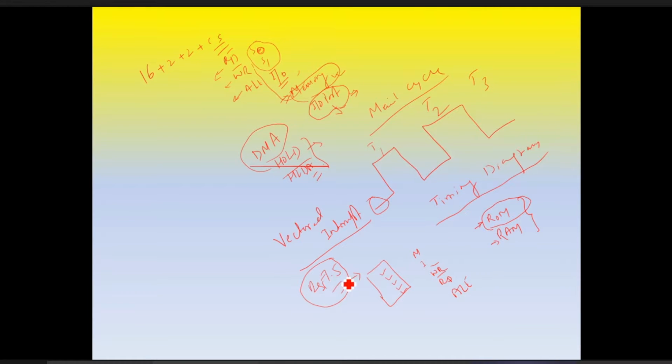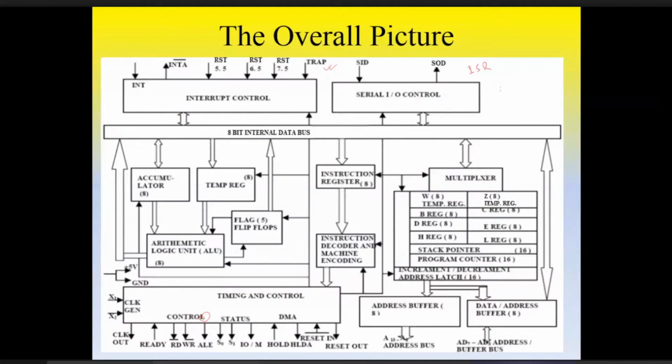So if RST 7.5 is coming, it will move to, suppose, 0040H. This is just an example, maybe some other location is there. At this location, some set of instructions are there, and in this again RET is there. So it will return to the main program, which we are writing and storing in RAM. So according to which interrupt is coming, these are the vectored interrupts.